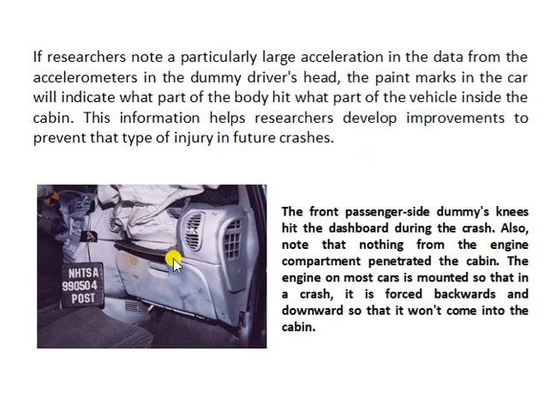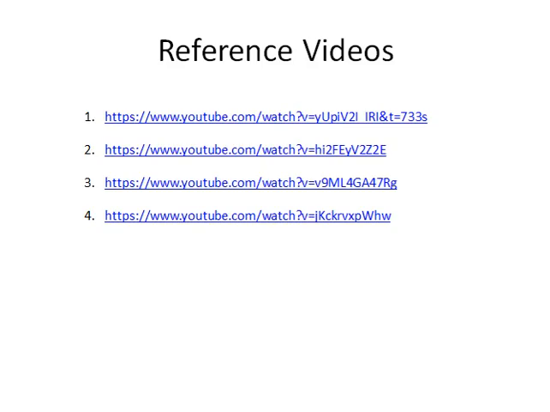The same point has been discussed here also. You can see the dashboard has different colors over here. Blue color is there, red color is also there. That means the passenger's knees have hit the dashboard. And you can see from here that no external components like the engine have come inside the passenger compartment due to the crash. So this is a safer type of test we can consider, because none of the external components have moved inside the passenger compartment.